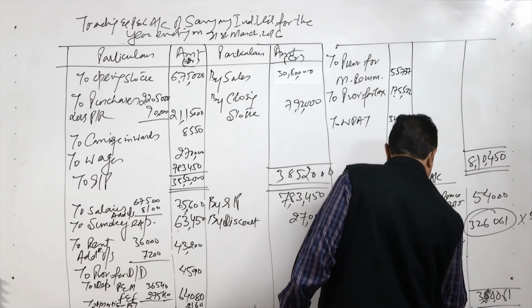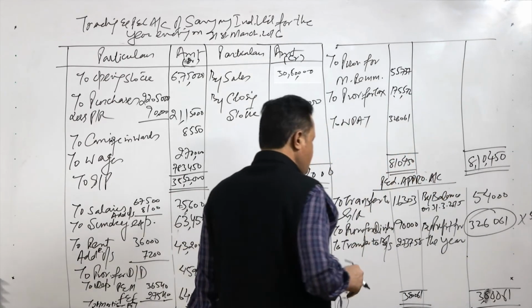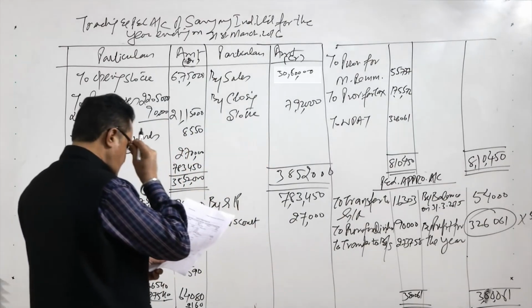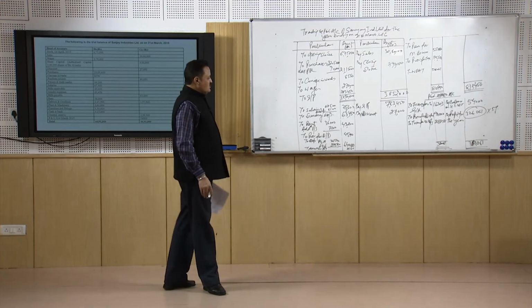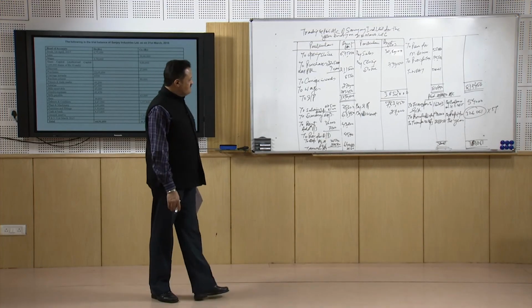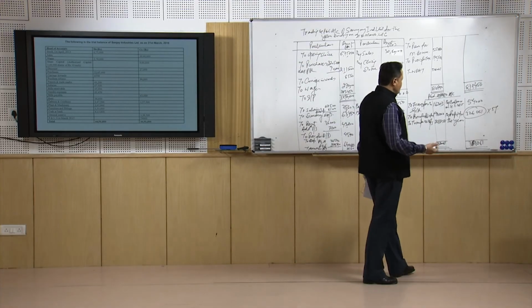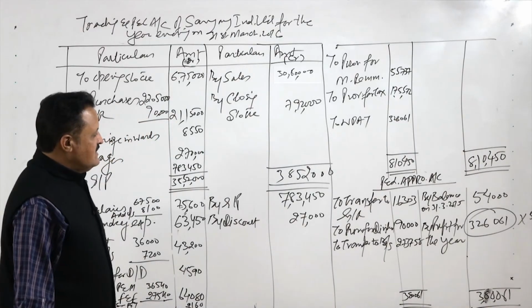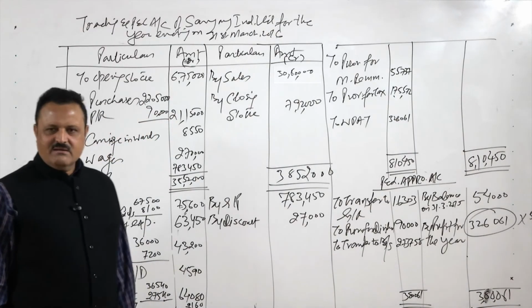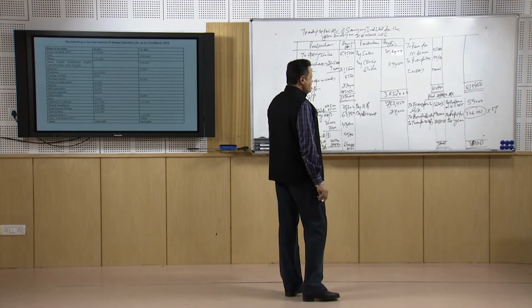And 3,80,061 is the total of the profit and loss appropriation account. From this total profit, the balance we had open which was not transferred to the balance sheet or added in the capital was 54,000, that was the opening balance kept in the profit, and then the current year's profit is 3,26,061.